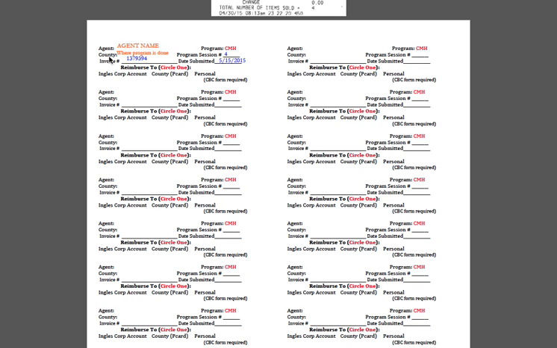Agents and educators will need to complete the program session number, invoice number, date the invoice is submitted, and the reimbursed to information. In this example, the agent will circle or highlight the Ingles corporate account on the bottom left of the label.